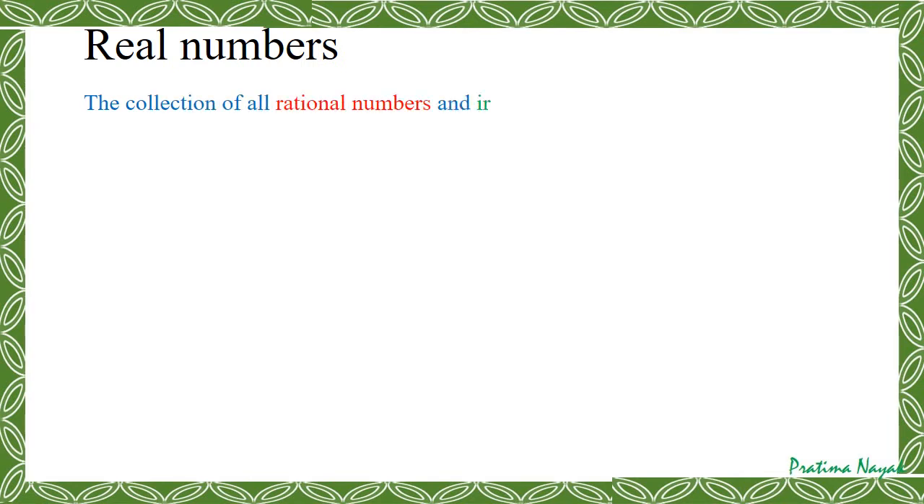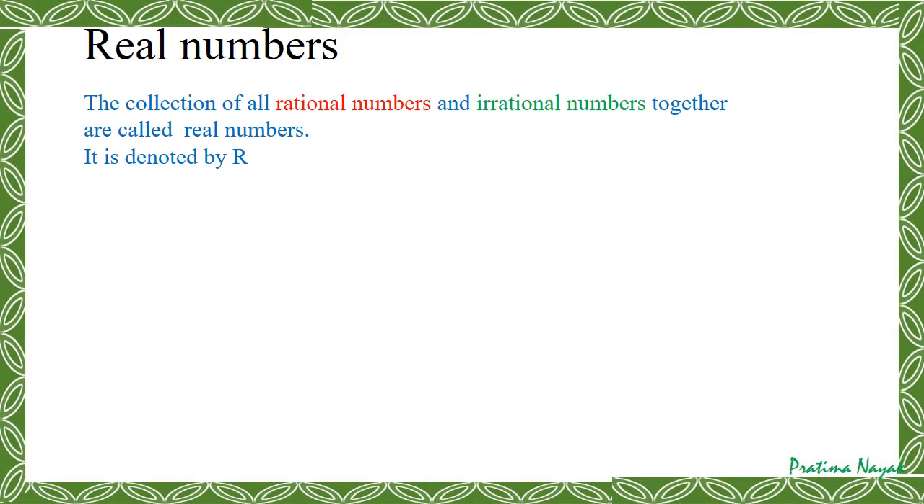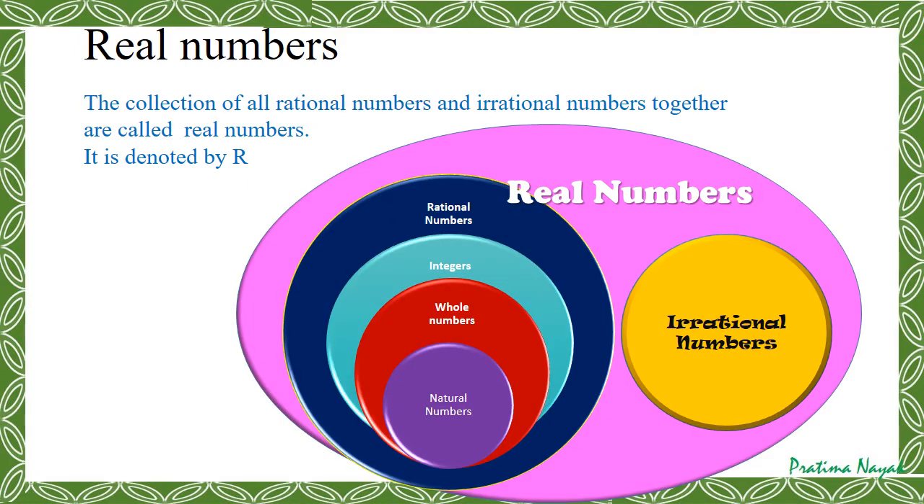The collection of all rational numbers and irrational numbers together are called real numbers. It is denoted by capital R. So this is the real number system. You can see inside the rational numbers, integer is there, again inside it whole number is there, inside is natural number is there, and irrational numbers, they are completely different from the rational numbers, and together taking irrational and rational, we call it real numbers.